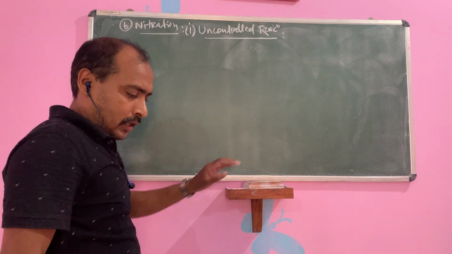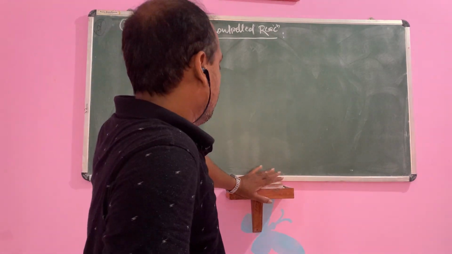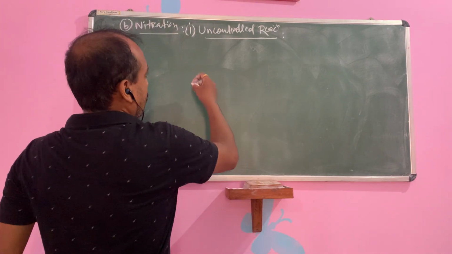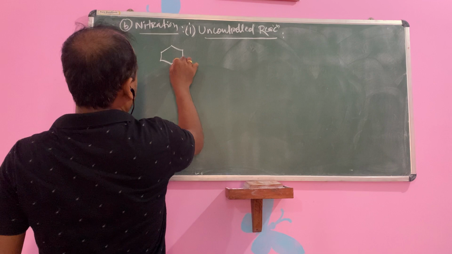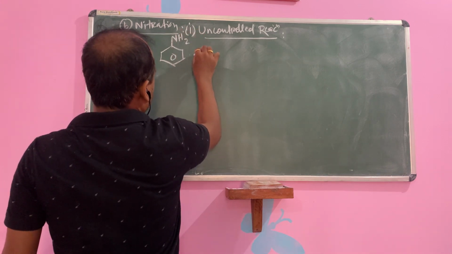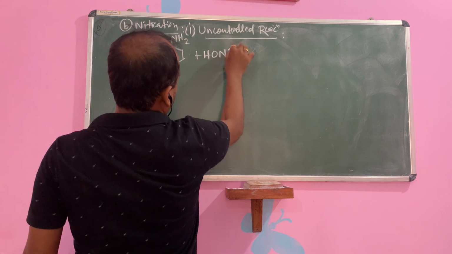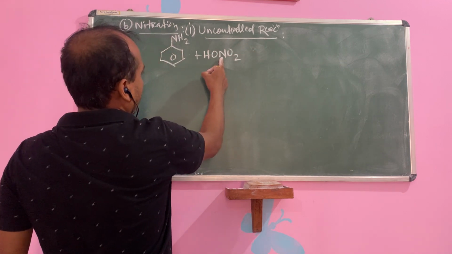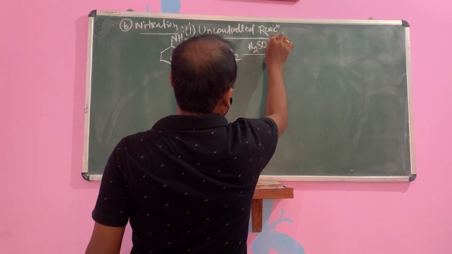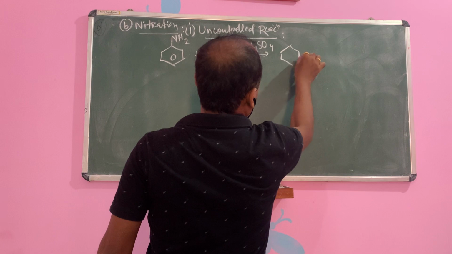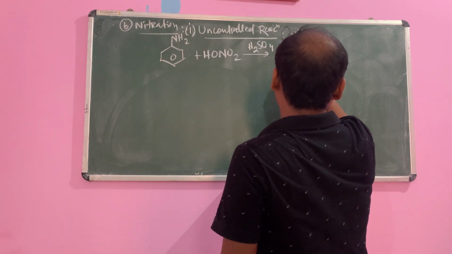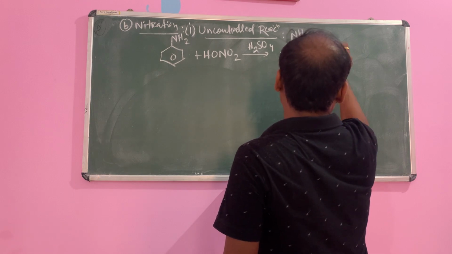So children, when aniline is treated with concentrated nitric acid in the presence of concentrated sulfuric acid, what will the product be? This is your aniline, in presence of HNO3, nitric acid, in presence of concentrated sulfuric acid, to form the para derivative.